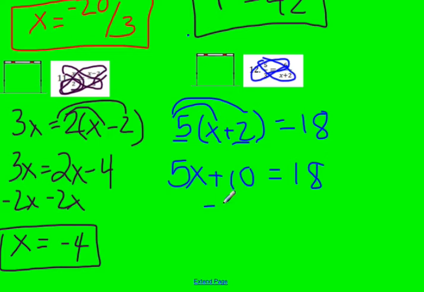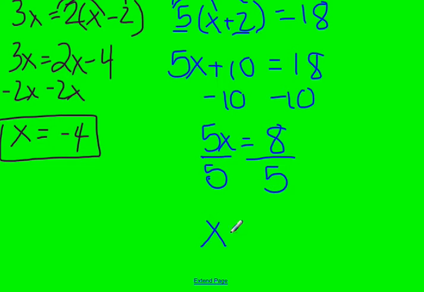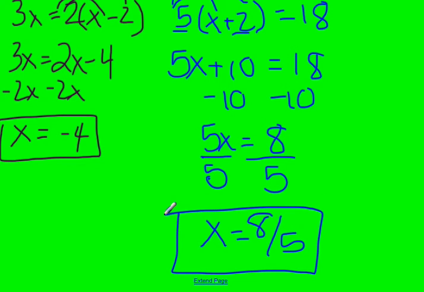So now I need to get rid of that 10, so I'm going to go ahead and subtract 10 from both sides. And then I get 5x is equal to 8. So since that 5 is being multiplied by the x, I need to go ahead and divide both sides by 5. Again, here I get a fraction. Don't be afraid of them. It is a-okay. Okay? You can also write it as a decimal, but again, watch that rounding.